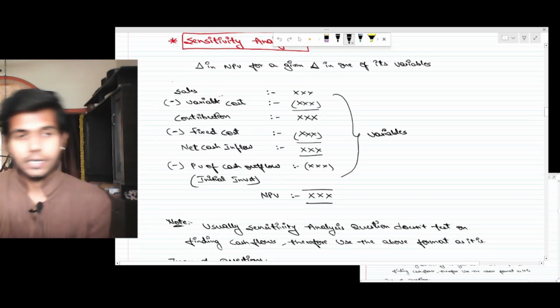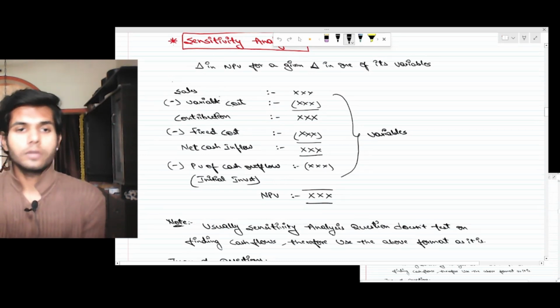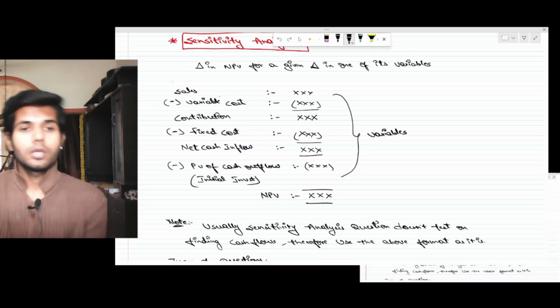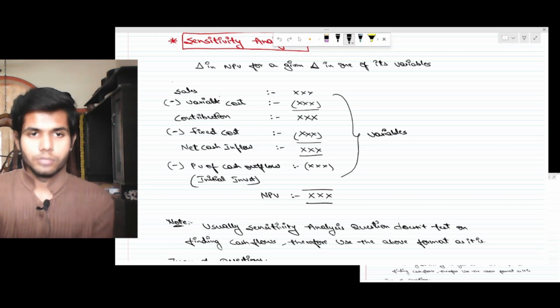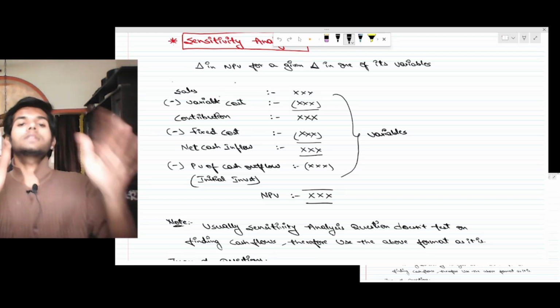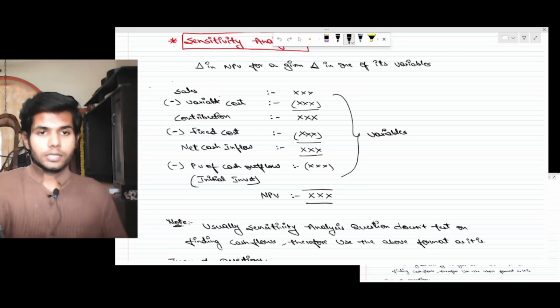So in the question, the sales and variable cost will be given, and fixed cost at times. That's it. There is no depreciation, no salvage, and no other adjustments of working capital and so on. So you need to consider only sensitivity analysis. Learning this much should be sufficient.